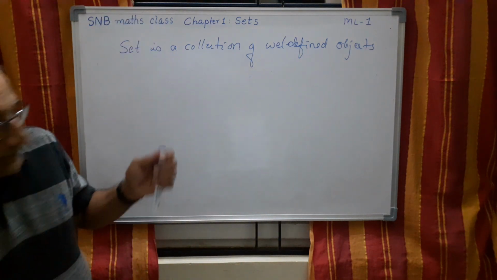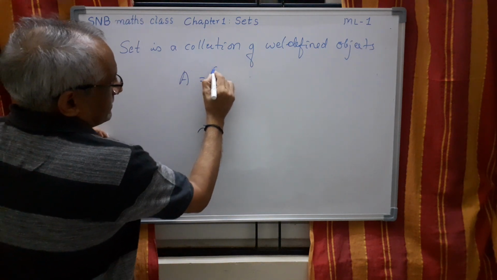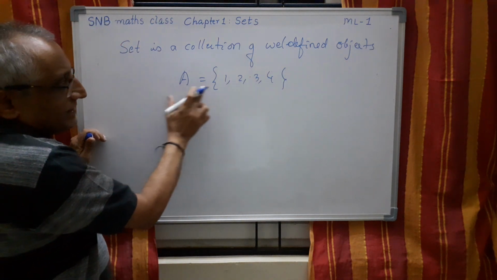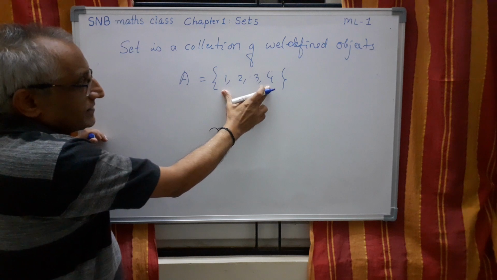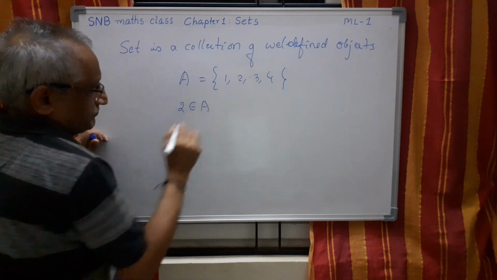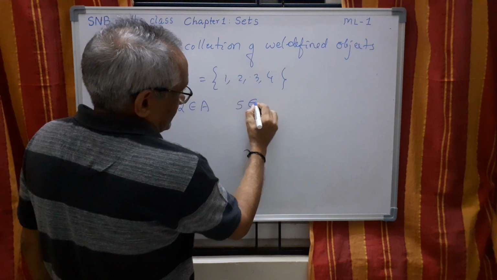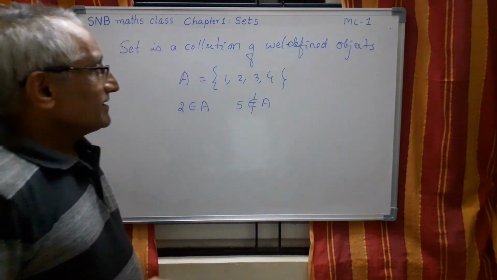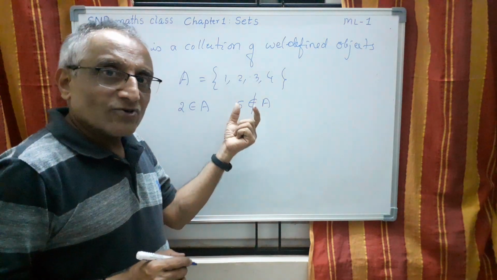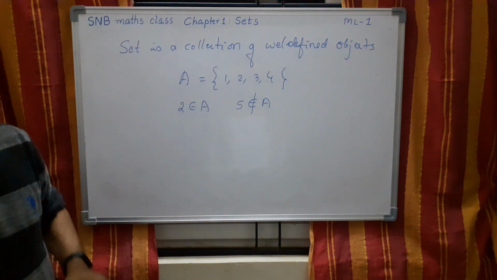Now let us understand some of the things. Say A is the set {1, 2, 3, 4}. Suppose this set contains the first 4 natural numbers, then I can write 2 belongs to A. At the same time, I can write 5 does not belong to A. That means, if an element is not here, then I can write like this: 5 is not a member of A. So these are the basic conventions of representing a set.